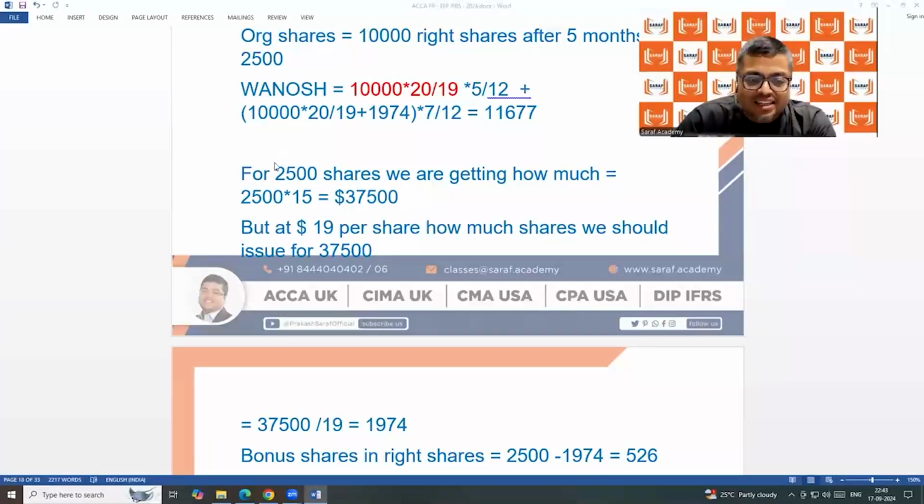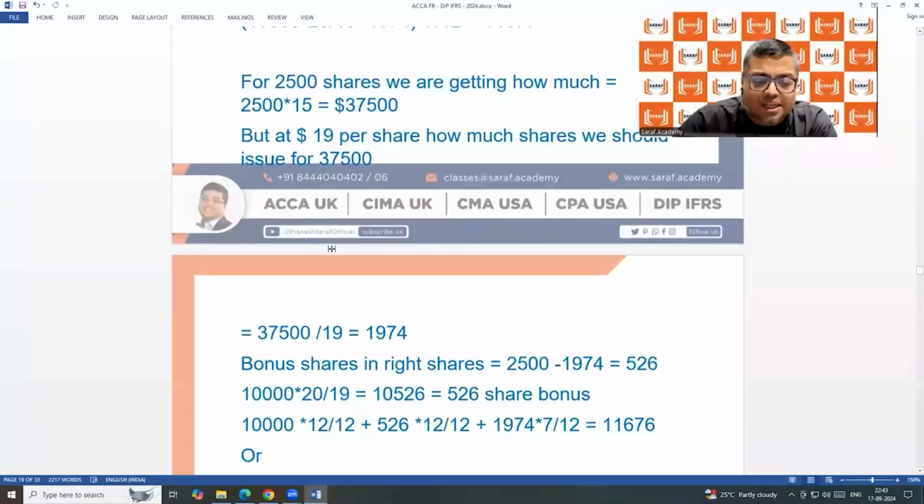So I'm saying that for 2,500 rights shares, the company is getting this much money. But for this much money, when the price is going to be $19 after the rights issue, the company should be giving only this many shares. But the company is giving 2,500 shares. So the balance here, the company is giving free.